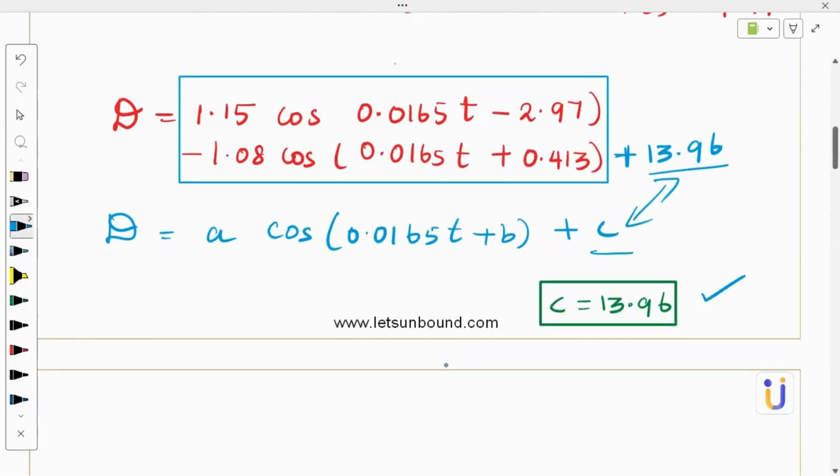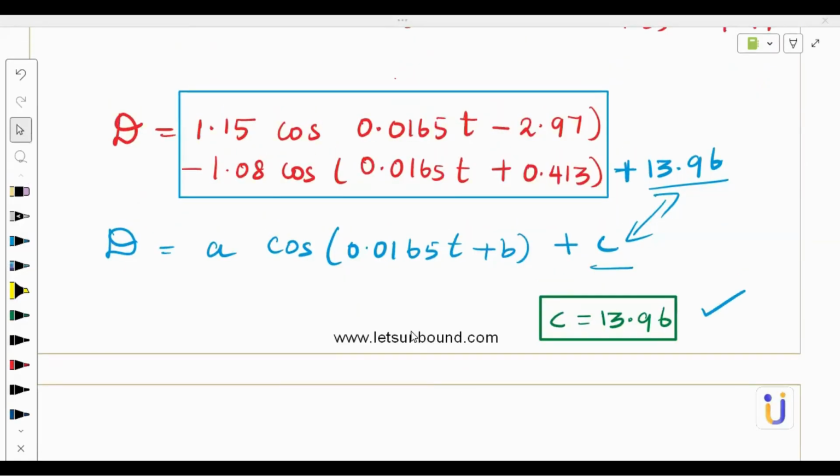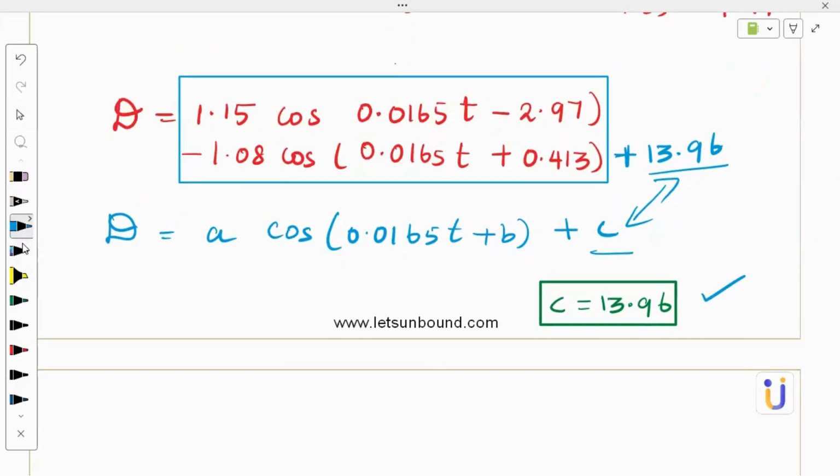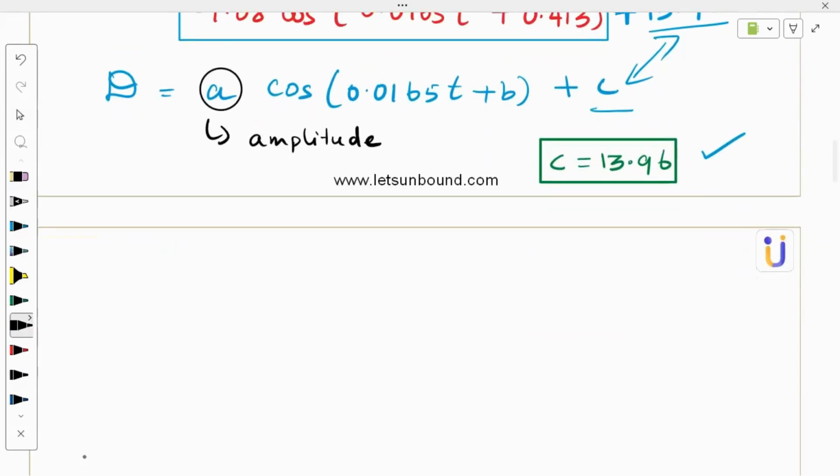Next I need to only find A and B. So the next easy thing is the one which is outside, which is always easy, right? A is the easy one. A is nothing but the amplitude of this graph. What is the amplitude formula? Amplitude is maximum minus minimum over 2. A is nothing but the amplitude here, correct?